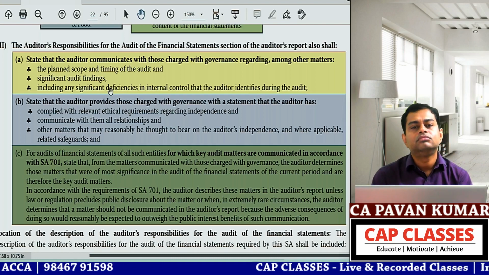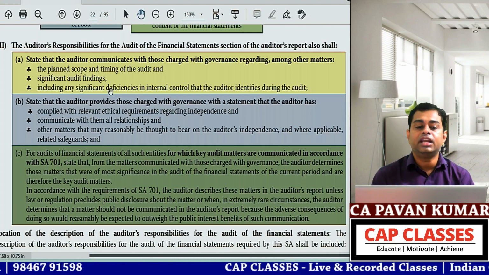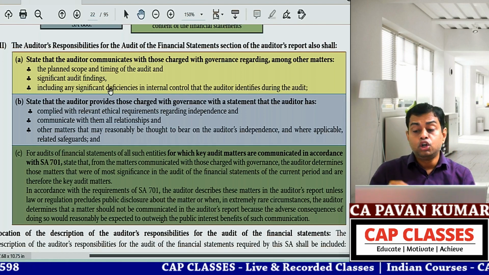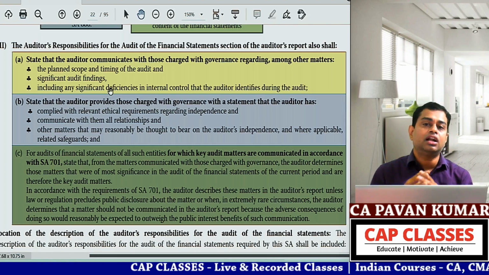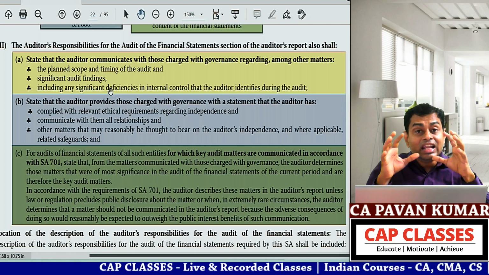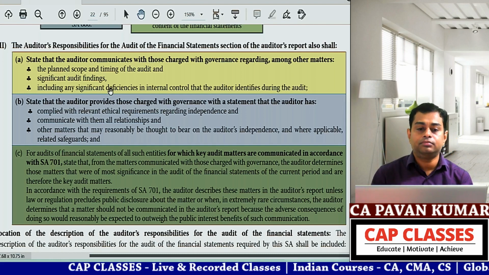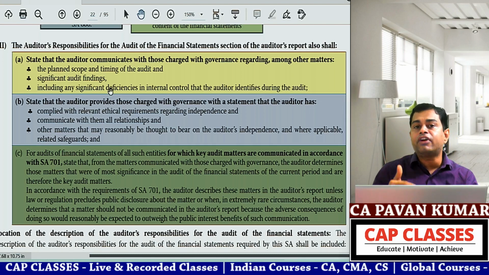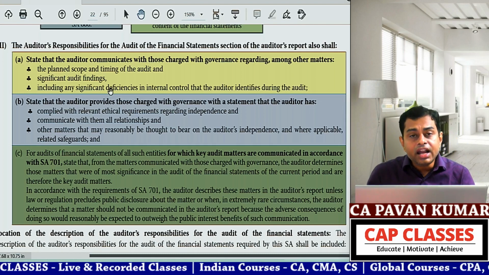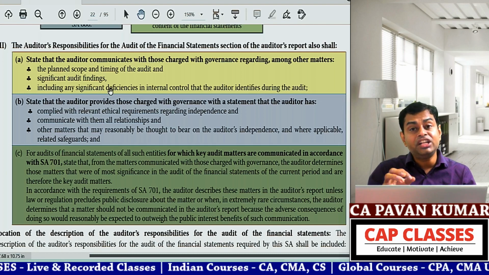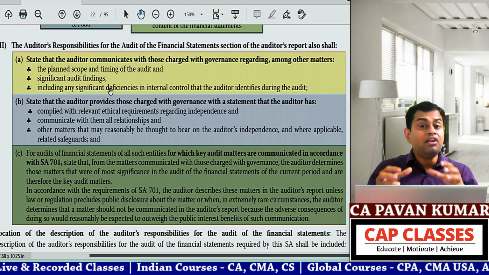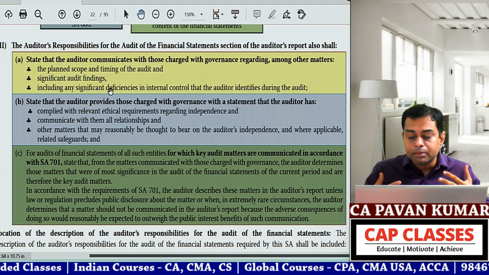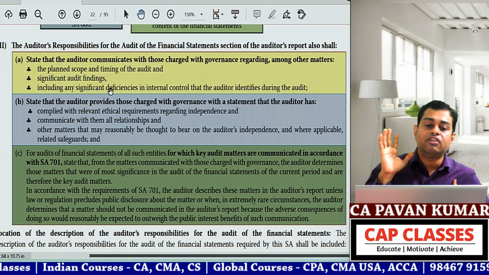Okay, tell what you want to tell straight. Then the auditor says, listen, when I am conducting audit, to what extent am I supposed to conduct it? What are the areas to be included? What are the significant audit findings? Whatever deficiencies in internal control I believe are significant, all of these were already communicated by me to those charged with governance.